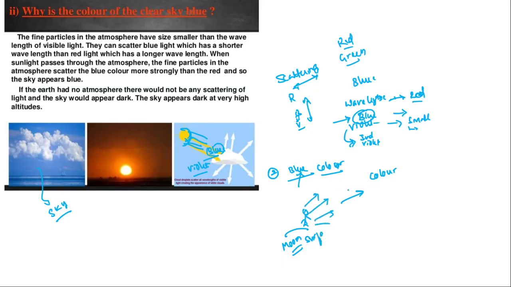You will feel the color of the sky is black, because there is no atmosphere here, and due to that no scattering of light takes place. Hence the sky color from any planet or moon without atmosphere is black, because there is no atmosphere present on the moon surface.